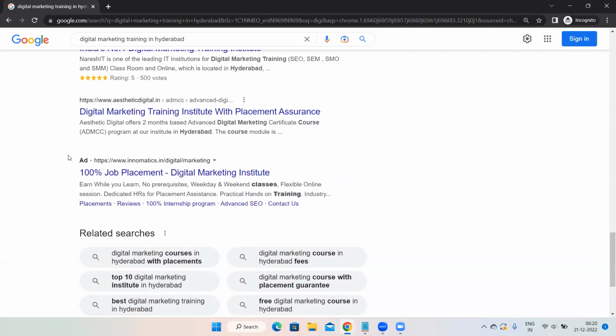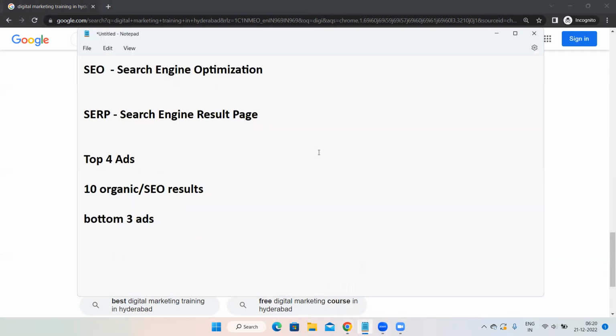Search engine result page layout. What exactly is a search engine result page? Now, what is this organic? You told first 4. Yes, I'm coming back to that in a minute.